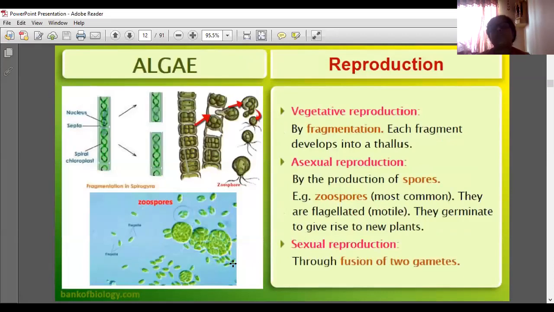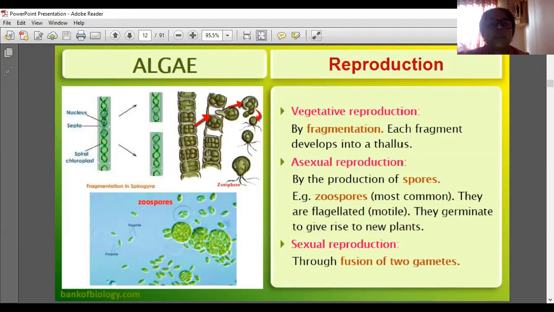Now about reproduction, three types of reproduction are shown: vegetative reproduction, asexual reproduction, and sexual reproduction. Vegetative reproduction is by fragmentation. This is the diagram showing the fragmentation. One organism is divided into two or three fragments, meaning pieces, and afterwards each fragment develops as an organism.